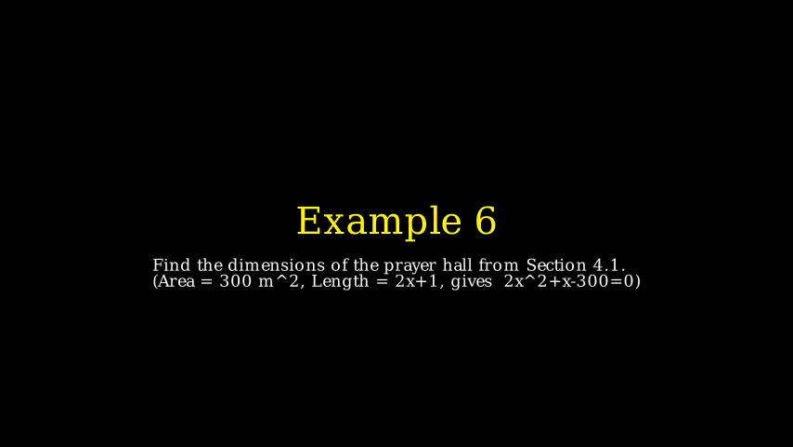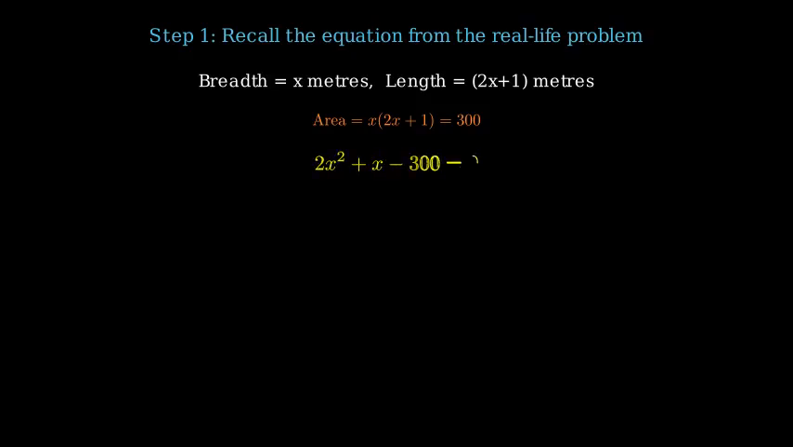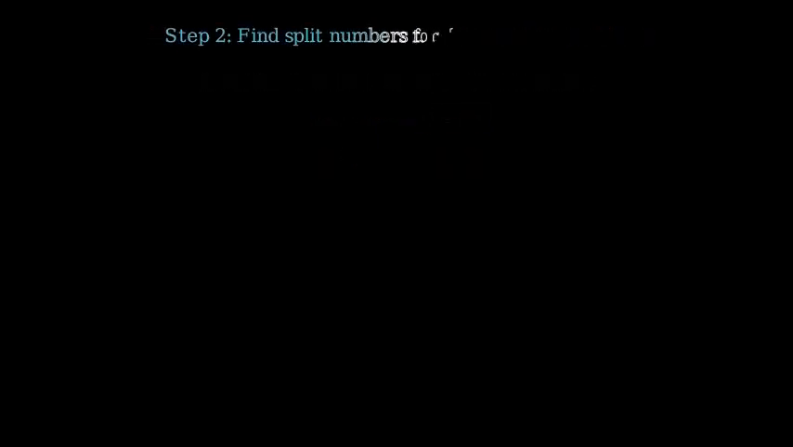Example 6. Find the dimensions of the prayer hall from the introduction. Recall the equation we built, 2x² + x − 300 = 0, where x is the breadth in meters. Step 1. a = 2, b = 1, c = −300. Step 2. We need p + q = 1 and p × q = 2 × −300 = −600.